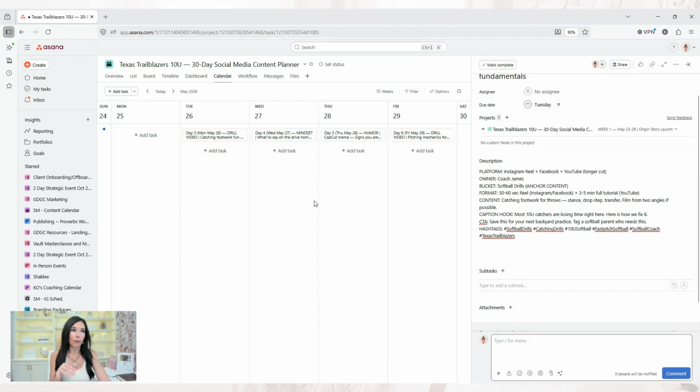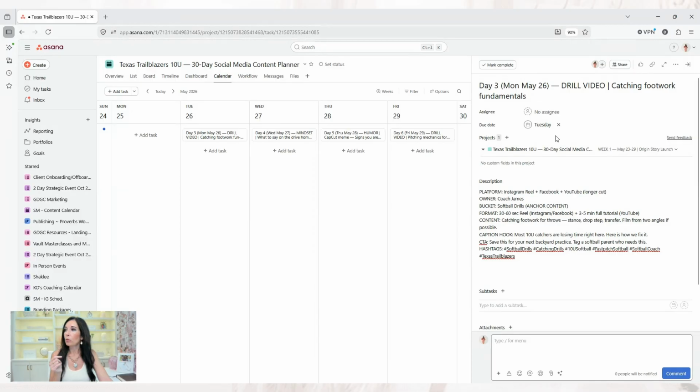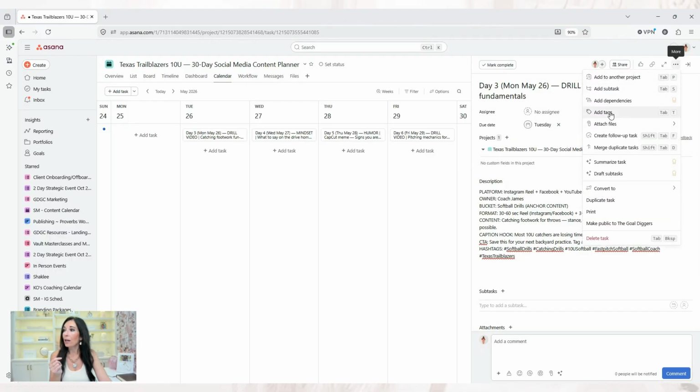So it went ahead and planned out several weeks for me. And then what you could do is assign it. If you have a team, you can have due dates for yourself to get it done. You can add labels to it, so you can add a label or a tag. Maybe you add tags for whatever platforms, or maybe you add a tag that says used or done, and then you can mark it complete.